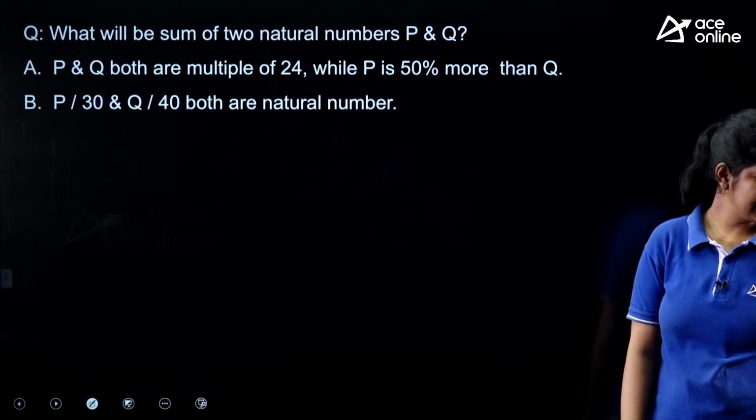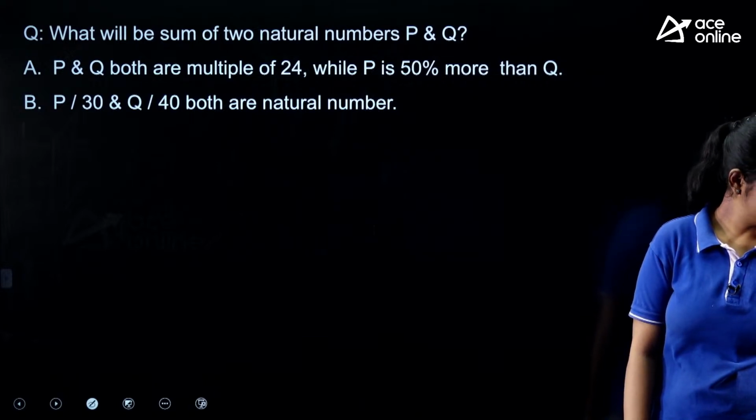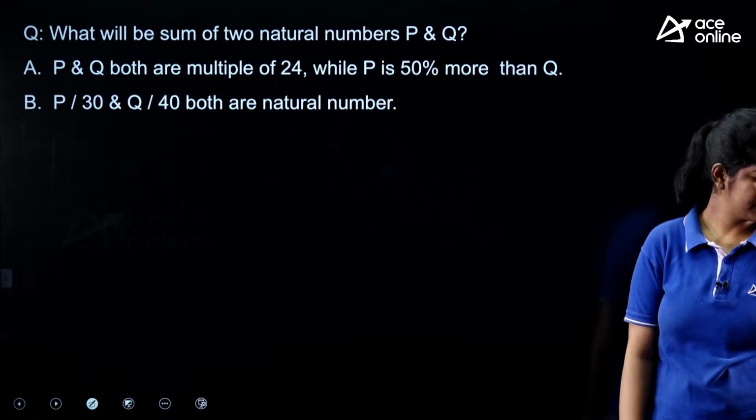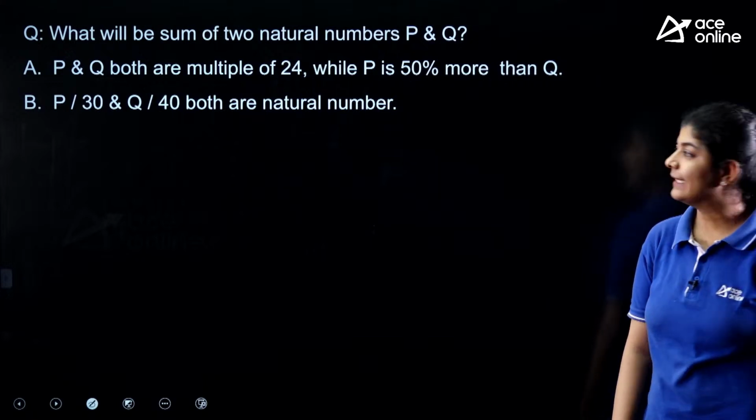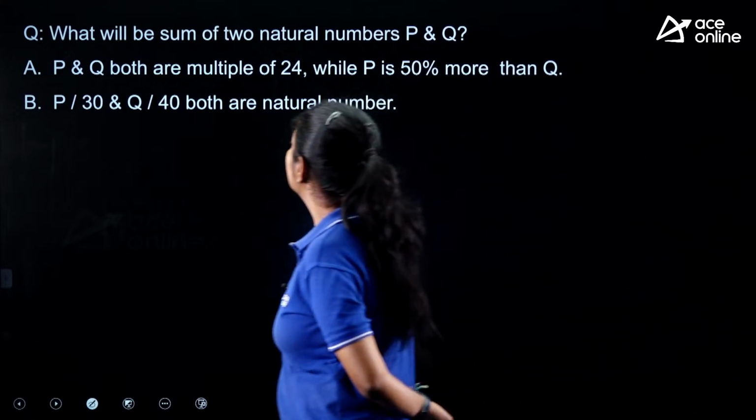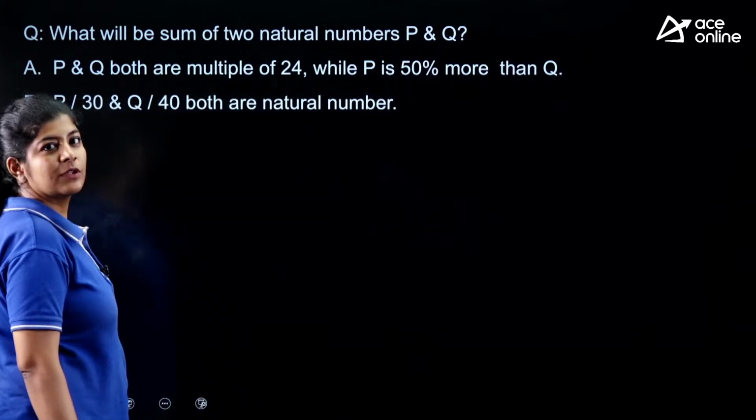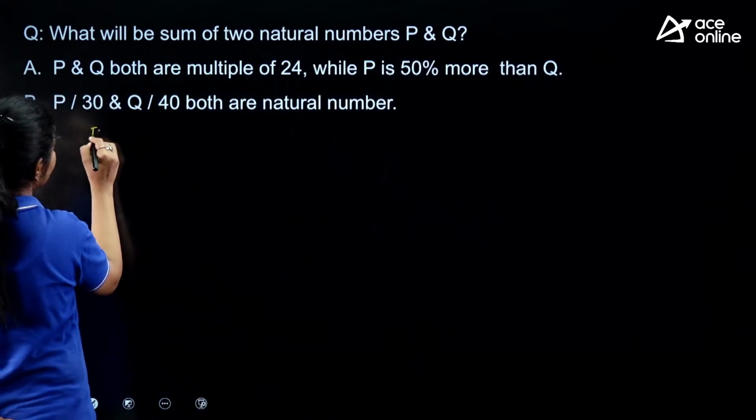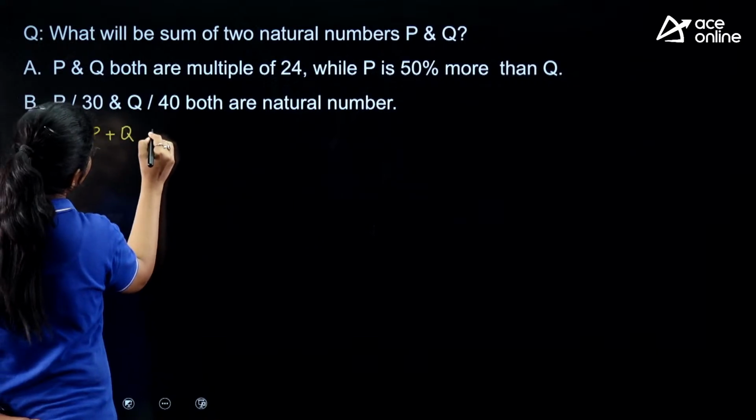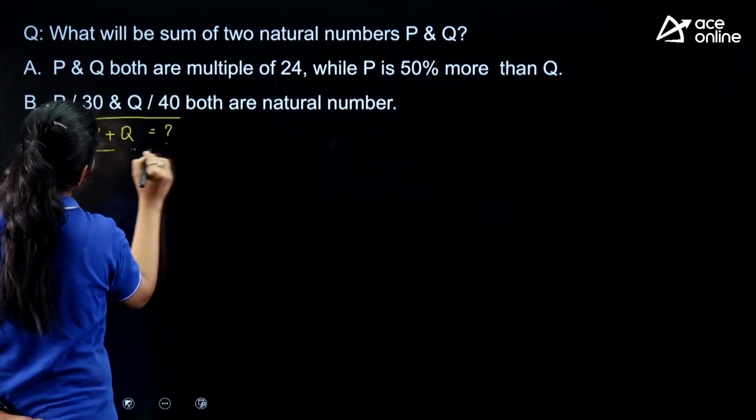So again, a very easy one. So what answer are we getting? A. Let's see. Basically we need to find out the sum of P and Q. This is the requirement.